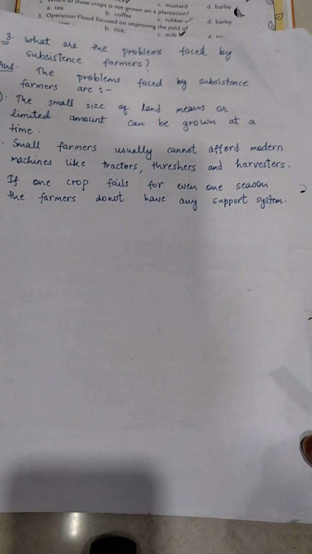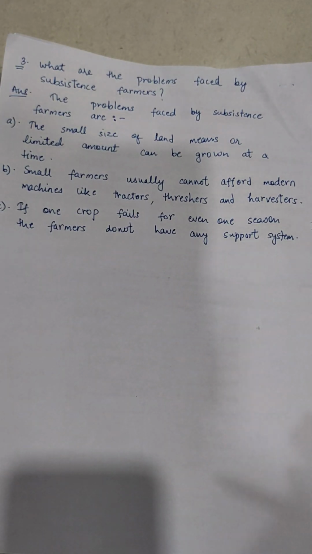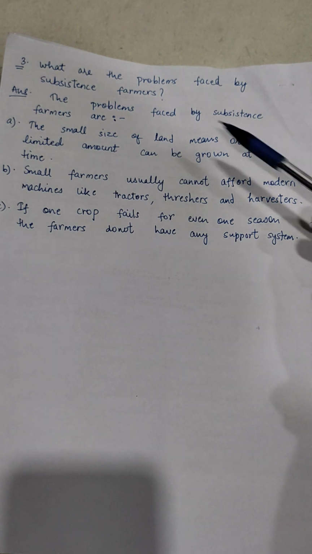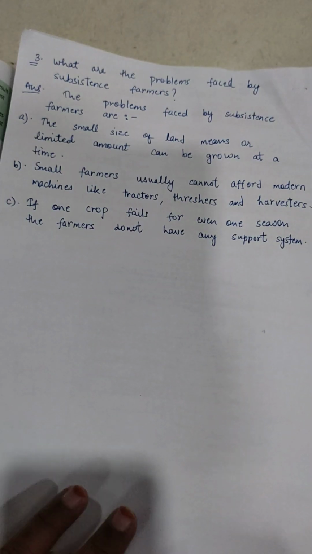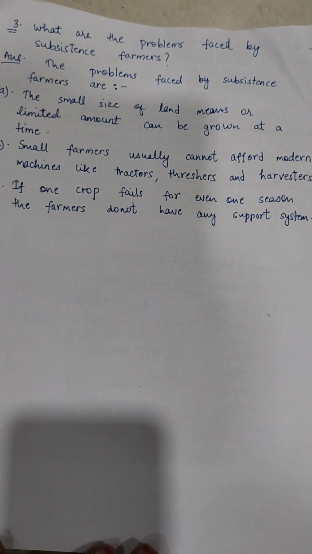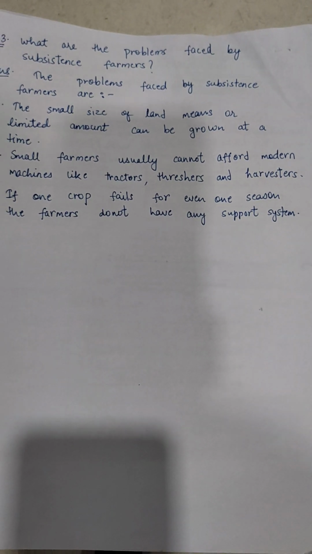Now, question number 3. What are the problems faced by subsistence farmers? The problems faced by subsistence farmers are: A. The small size of land means only a limited amount can be grown at a time.